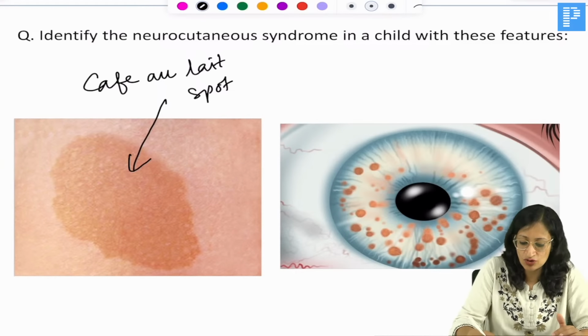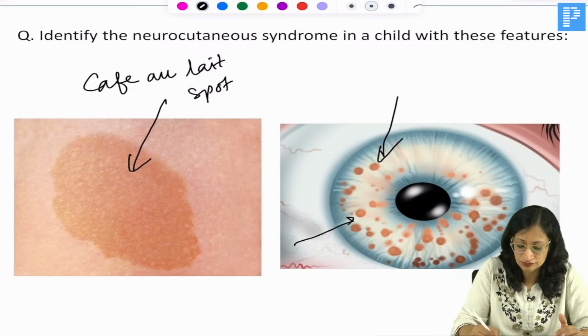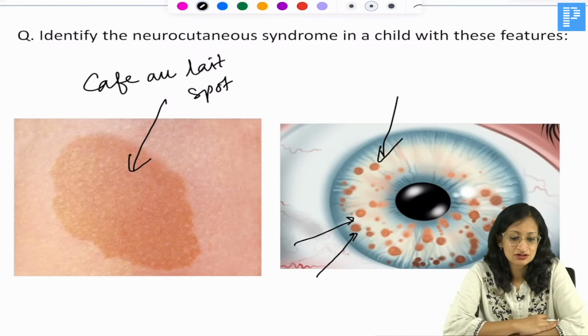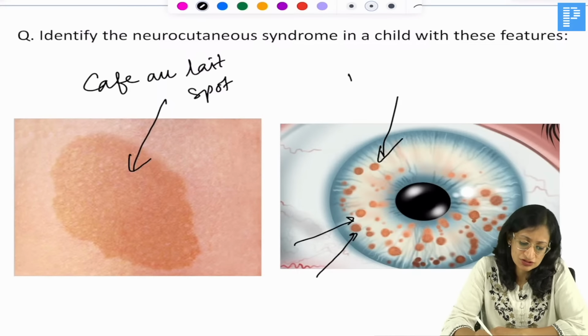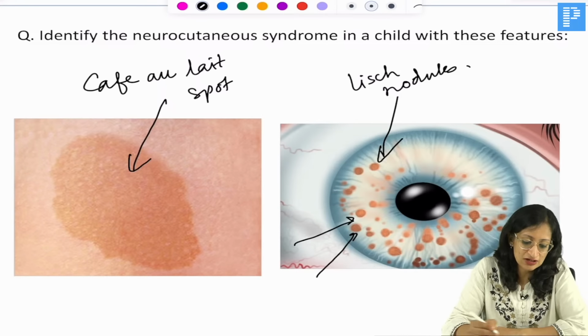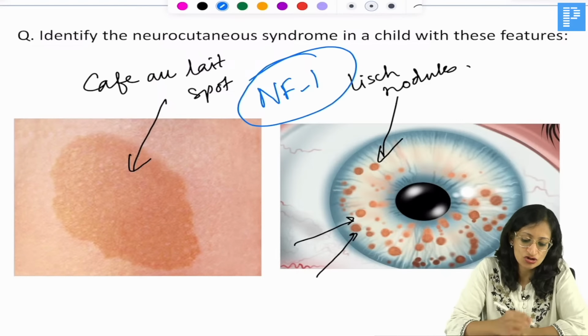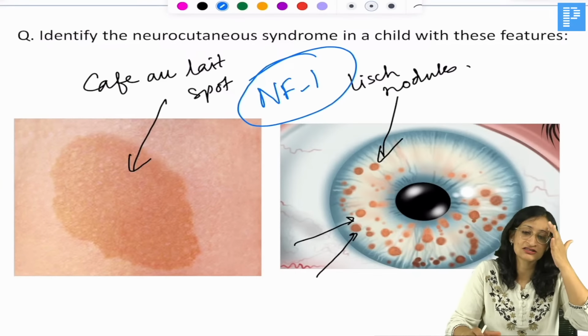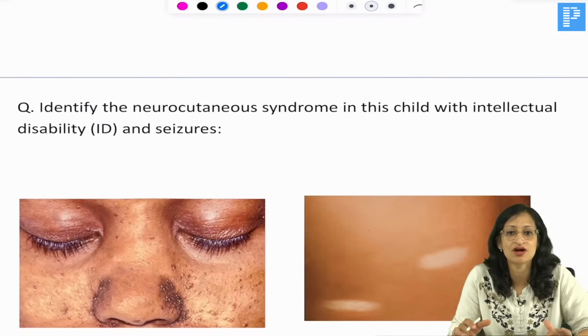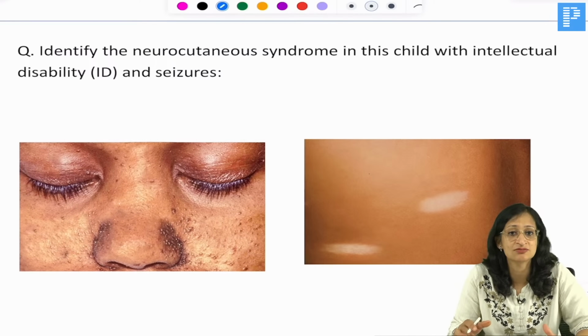And you can see, what are these? These are Lisch nodules. Café au lait spots and Lisch nodules, you see in, very good, neurofibromatosis type 1, which has autosomal dominant inheritance. You can see axillary freckling also, family history will be positive, and neurofibromas can be there.